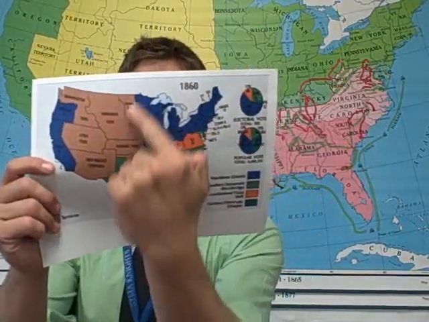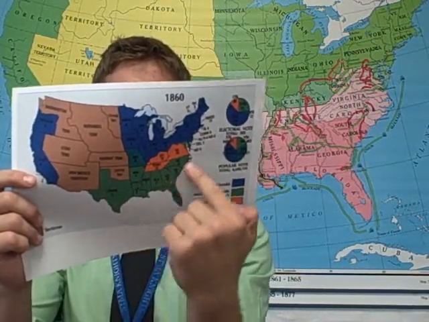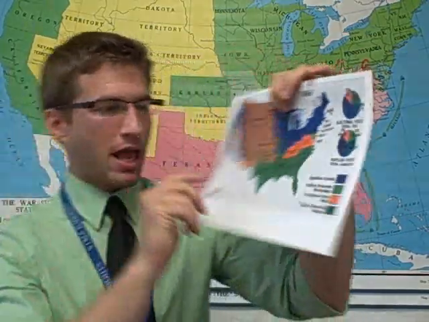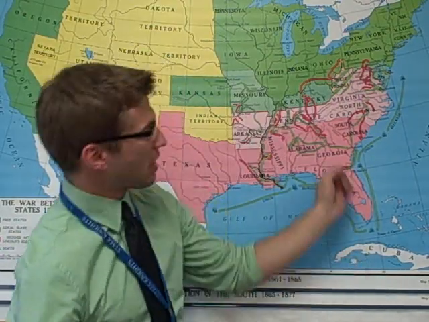You can take a look at this map in 1860, right? All these blue northern states, these free states voting for Lincoln, these green states basically voting for the Democratic candidate, who was a guy named Breckinridge at the time. And then there's also this Constitutional Union guy named Bell. But it's a sectional election. The North votes for someone that they view as anti-slavery. The South votes for someone they view as pro-slavery. As soon as Lincoln's elected, the South basically says no, and South Carolina is our first state to secede. Eventually, 10 other states are going to follow. And when South Carolina breaks away in 1860, that brings us to the Civil War.